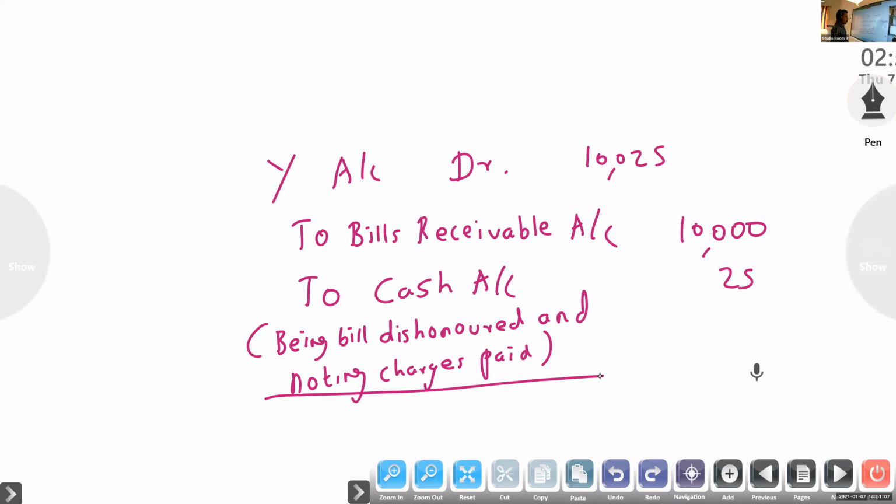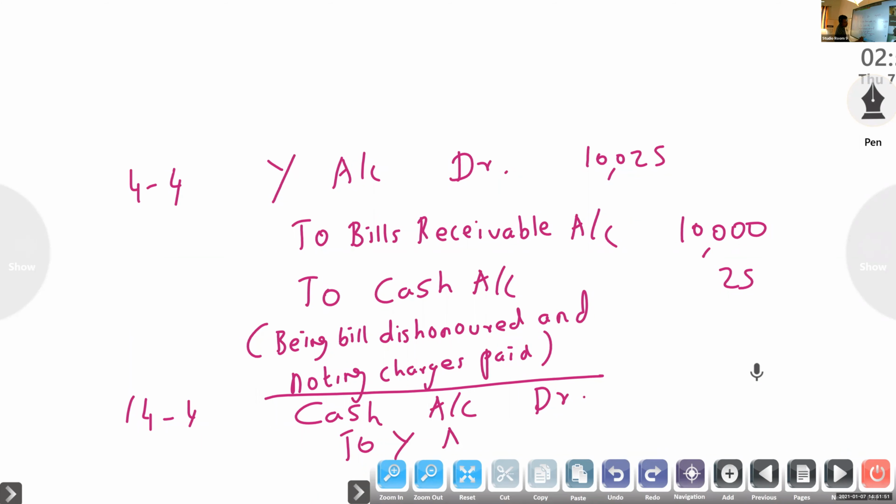Okay, so here look at the last point in the question: 10 days later Y pays the amount to X. After 10 days from 4th April, X got the amount from Y. So 14th April, he got the amount from Y. Cash account debtor to Y. New entry.